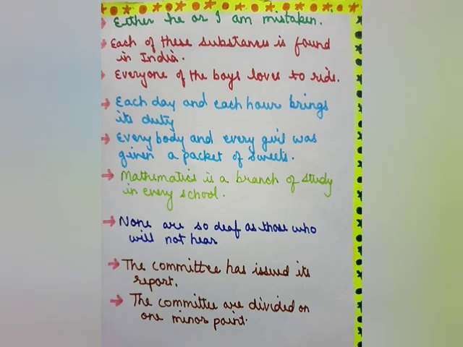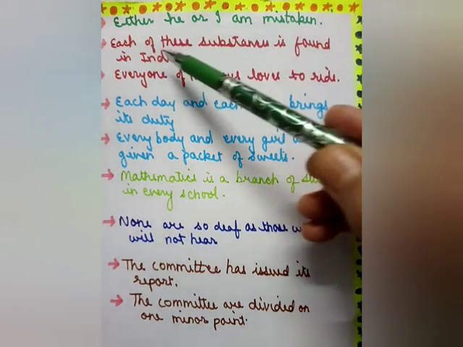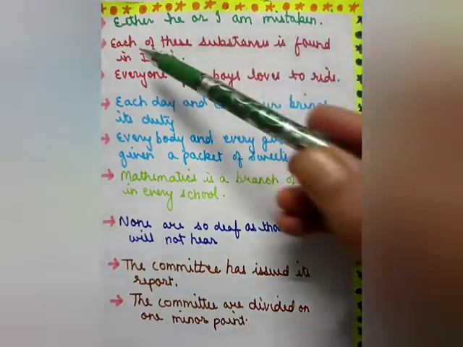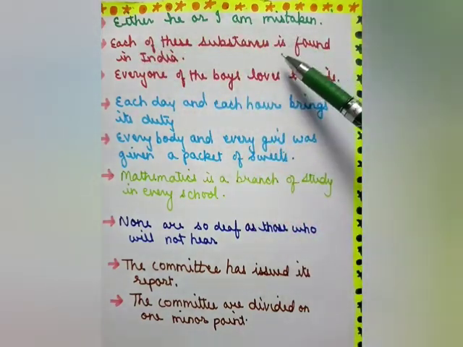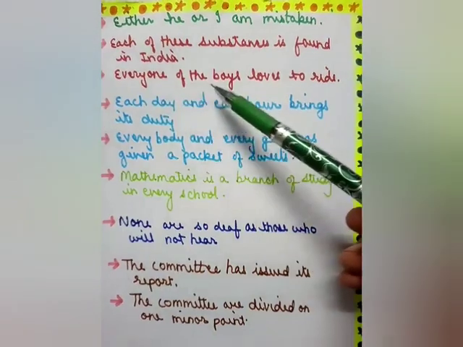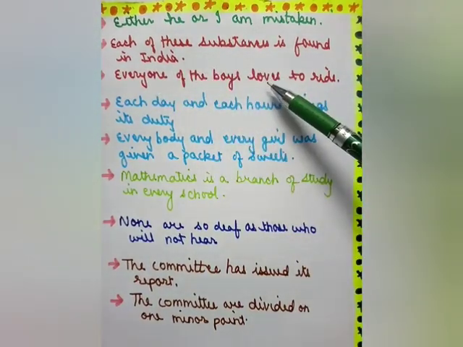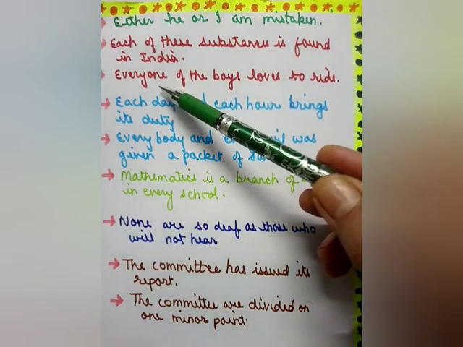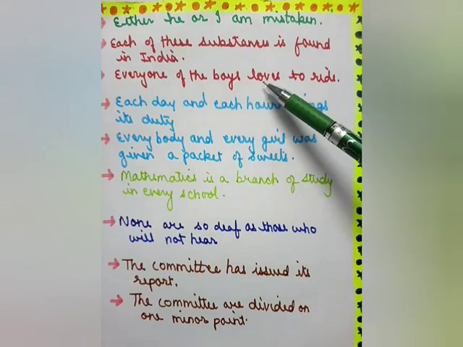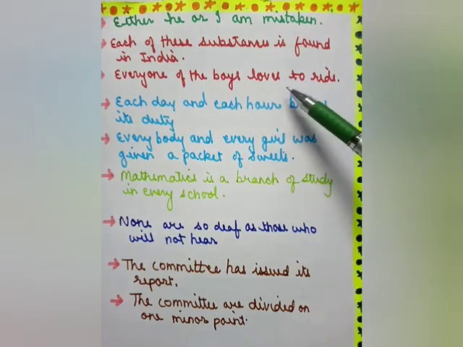Now the next one is each, everyone, many a. They take a singular verb. You can see examples. Each of these substances is found in India. With each we use is. Every one of the boys loves to write. With everyone, loves. You know very well when the subject is singular, everyone is singular, we use verb plus s. So, every one of the boys loves to write.